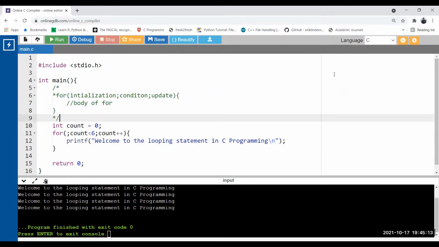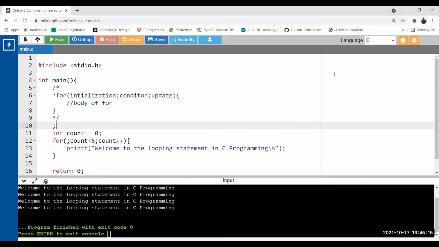Now see, before this declaration, I put a semicolon, only a semicolon. This is a null statement, correct? So let's run this code and check whether there is any compile time error or not. See, there is no compile time error. That means we can put a semicolon alone, without anything. It will be considered as a null statement.